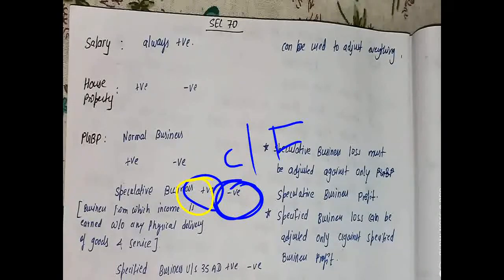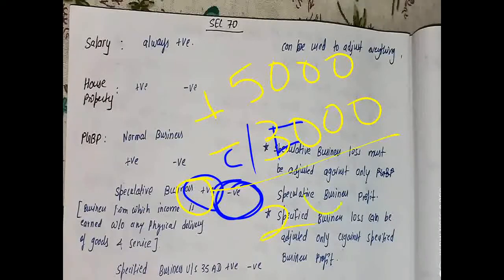I'll give you an example. If you are having a profit of 5,000 from the speculative business and a loss of 3,000 from the speculative business, so the difference of 2,000 can be written in the outer column. That is, it is taxable. This amount is taxable in the current year. Okay,